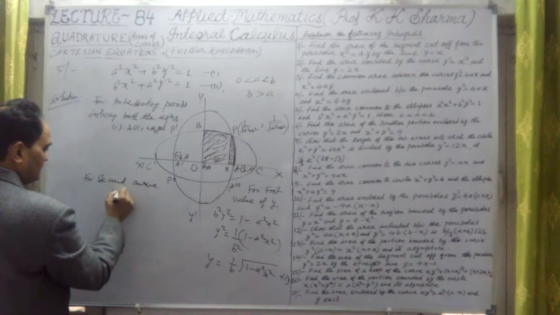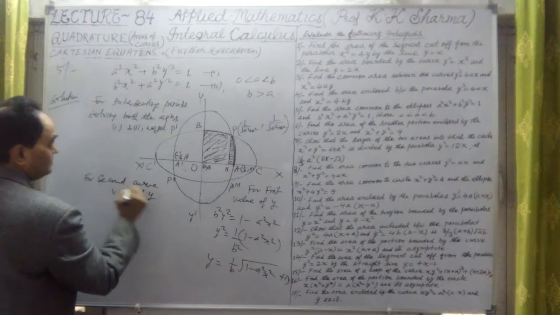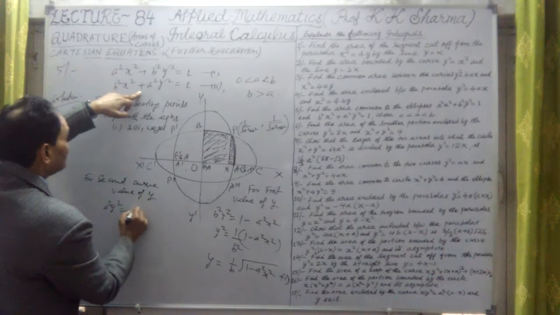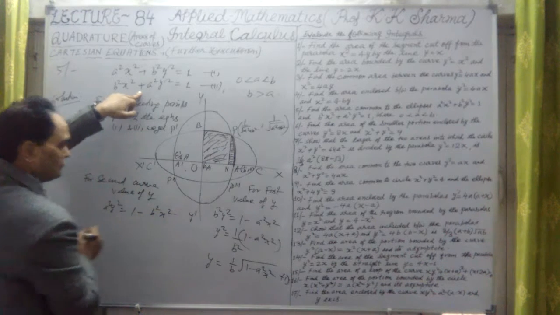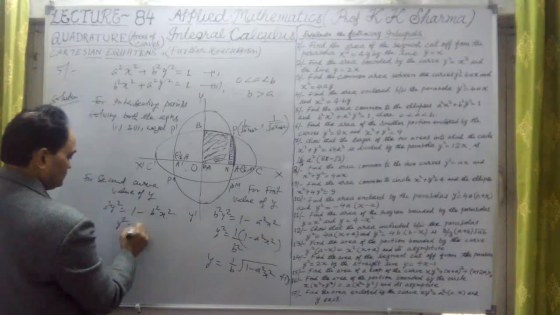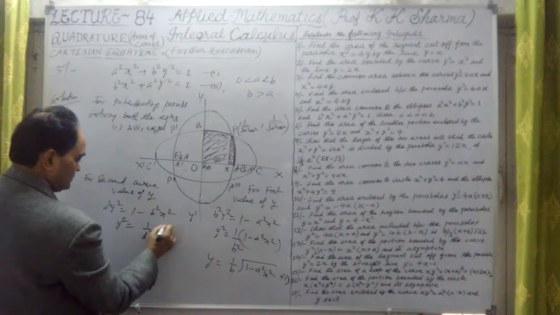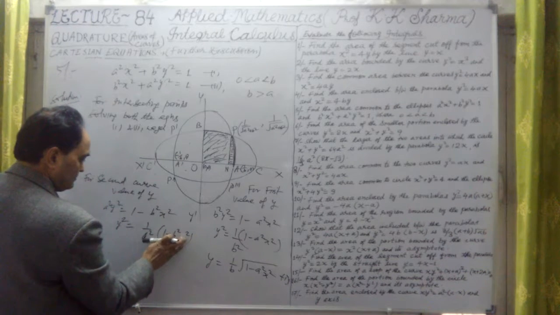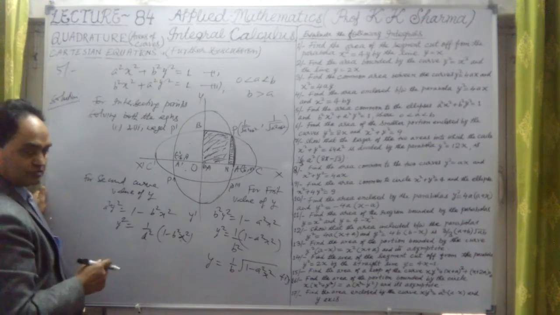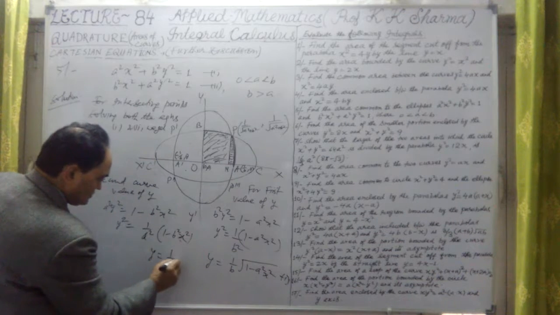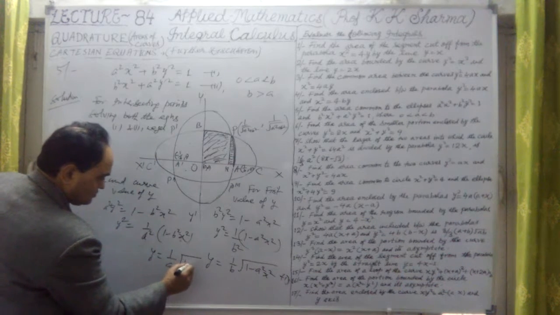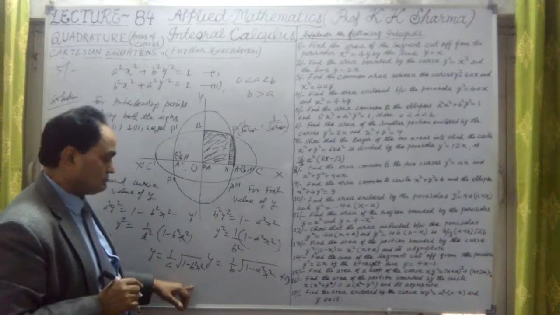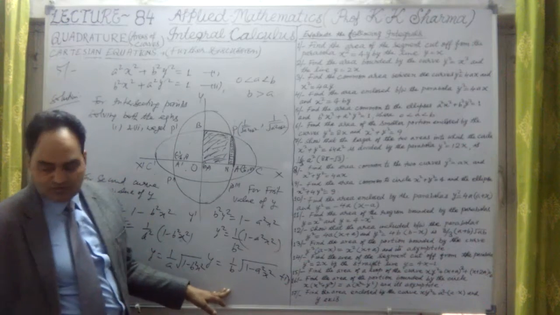For the second curve, the value of y from the second equation: y square a square is equal to 1 minus b square x square. So y square is equal to 1 upon a square into 1 minus b square x square. Therefore y is equal to 1 upon a under root 1 minus b square x square. This is the value of y for the second curve. Try to understand. These are the two values of y.